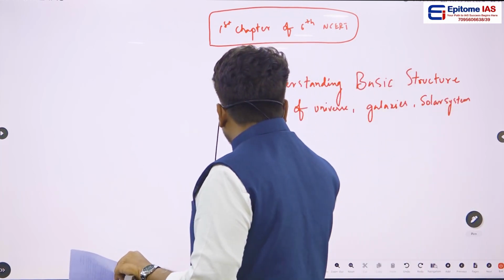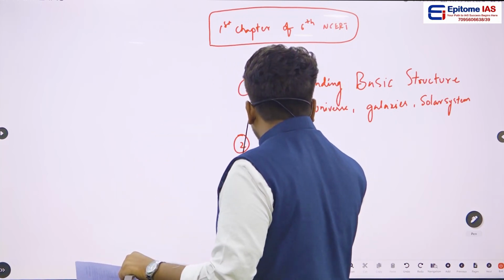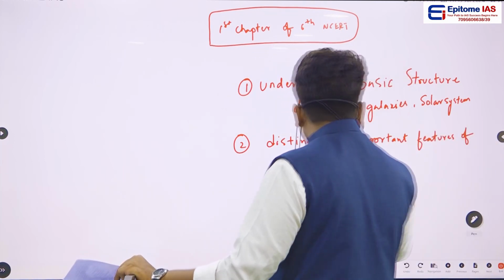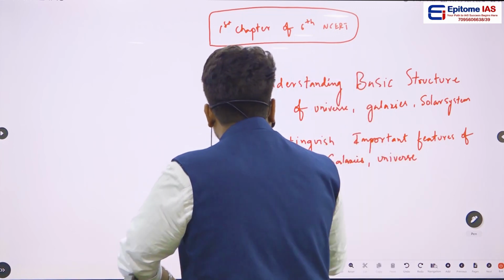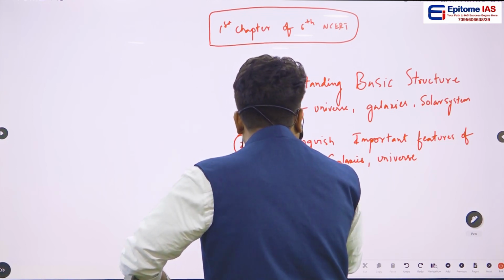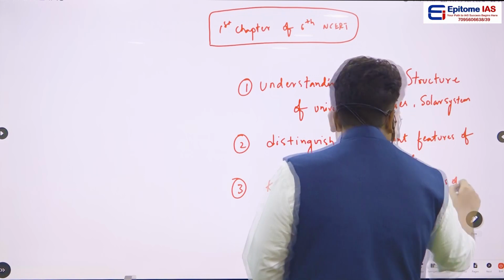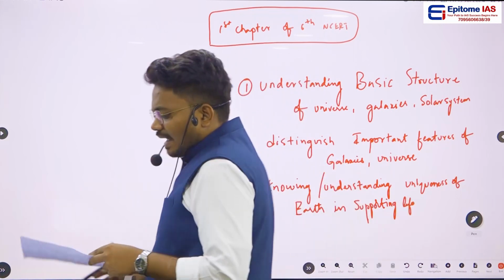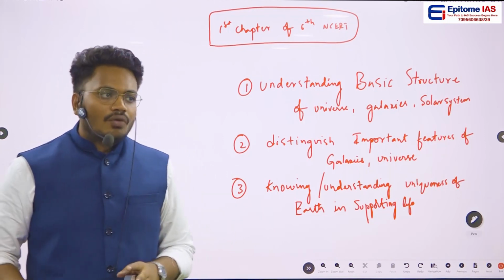The second important takeaway will be that you will be able to distinguish the important features of galaxies and universe. And the third important takeaway will be that you will be understanding the uniqueness of earth in supporting life. I can guarantee you that these 3 points will be the takeaways of chapter 1 of 6th class NCERT.